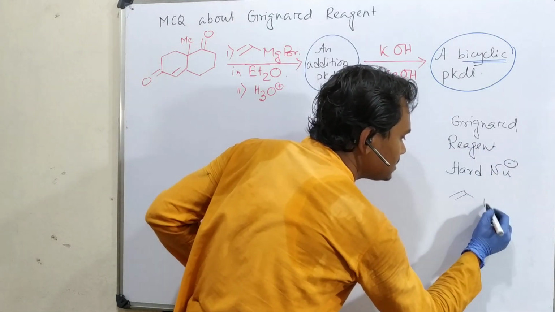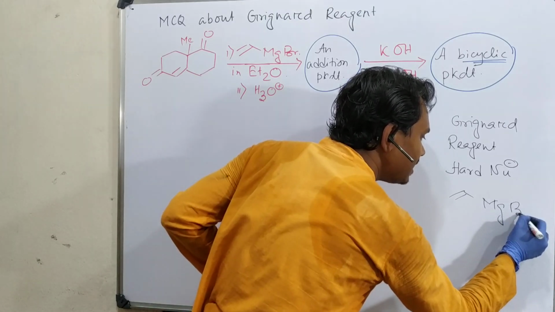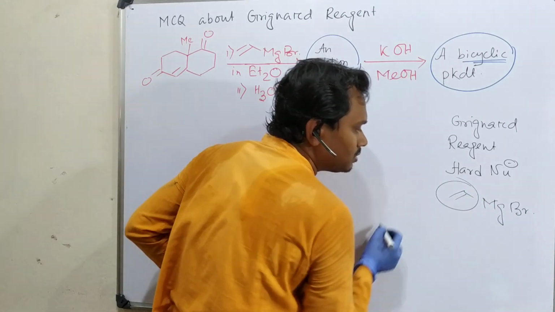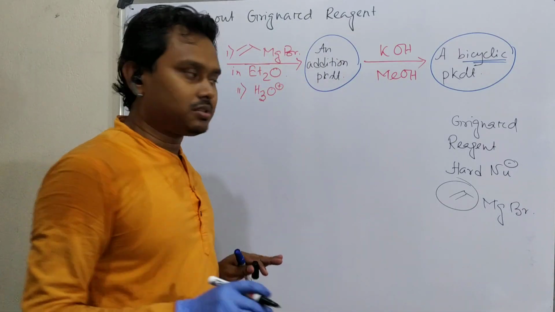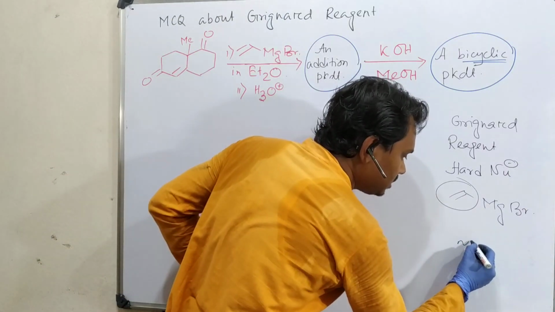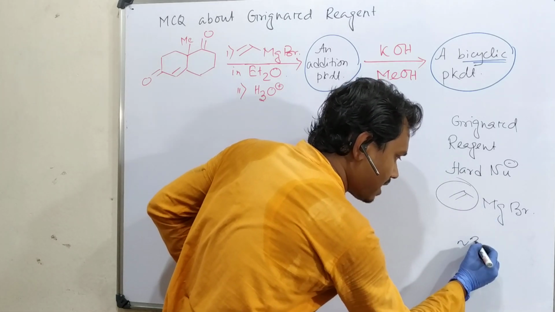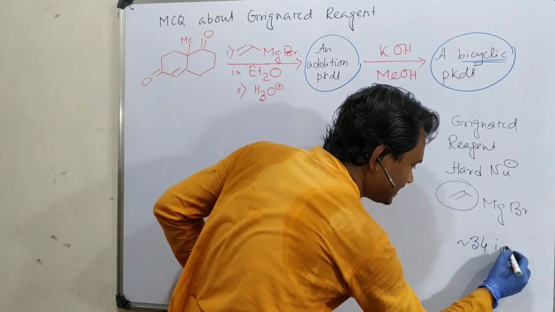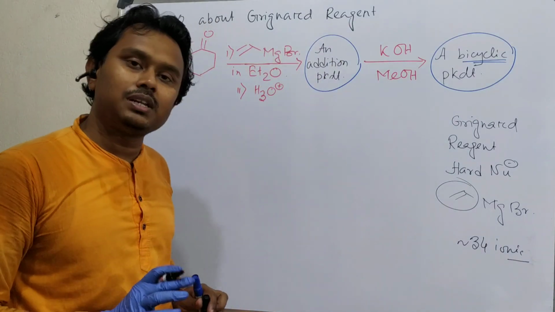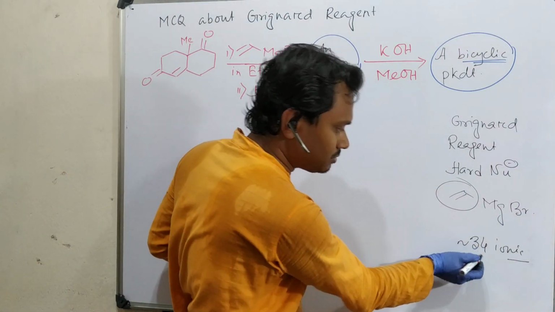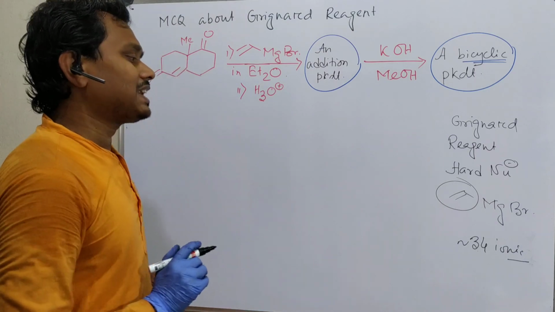If you take this vinyl magnesium bromide, this vinyl group is a harder nucleophile. For a general Grignard reagent, around 34% ionic character is there, meaning carbanion character. In the case of butyl lithium it is 43%, just reverse. So it's a harder nucleophile.